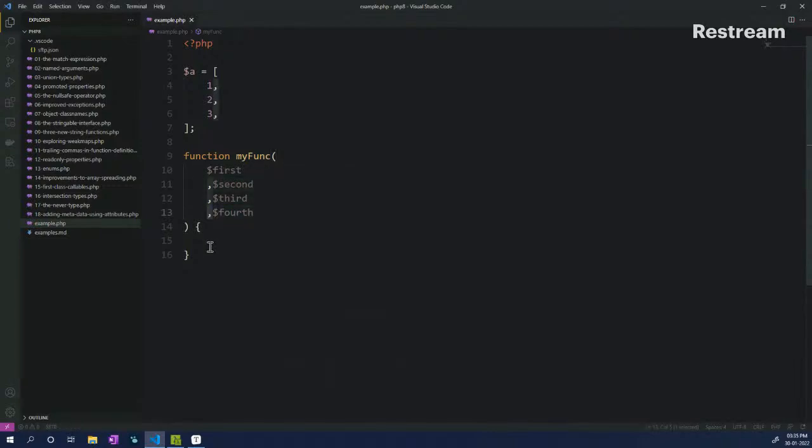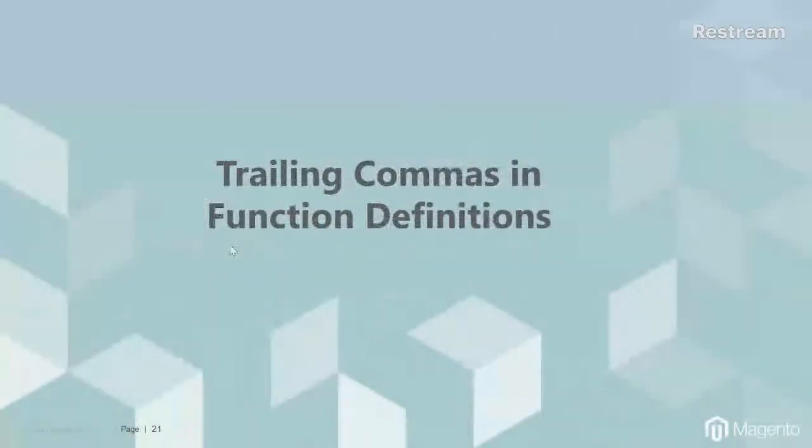This was introduced by some people in PHP 7 or previous versions, just to make sure that they don't forget the comma behind the arguments. They just put it in front of the argument. So I hope you were able to understand how trailing commas in function definitions work.